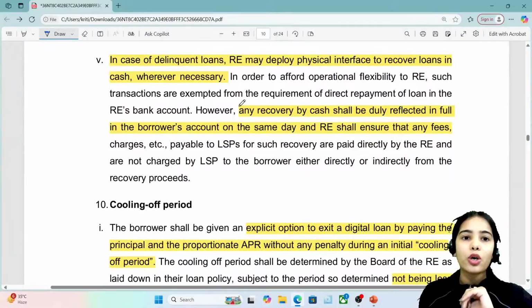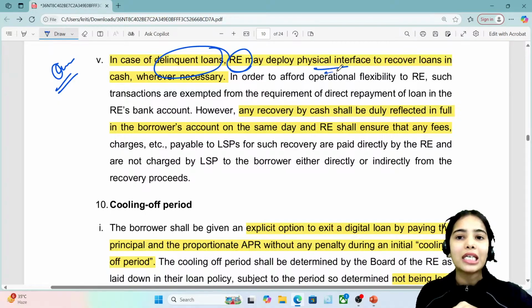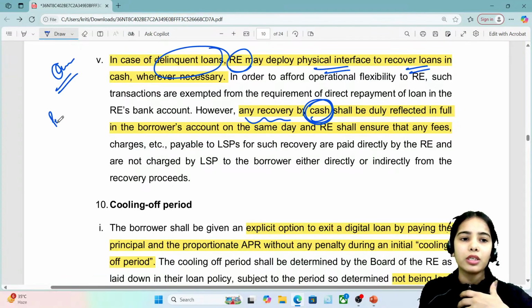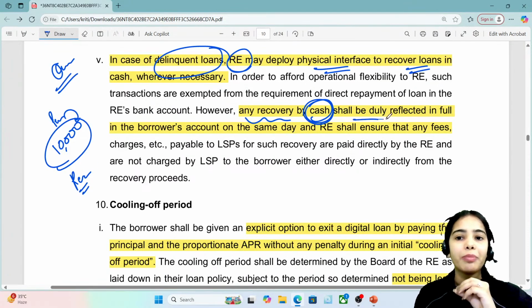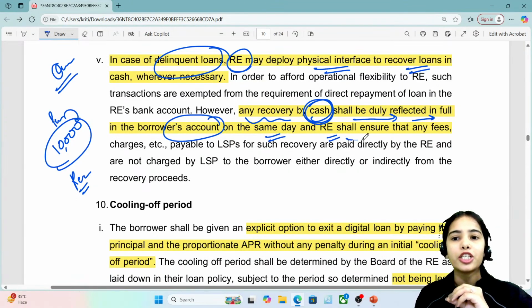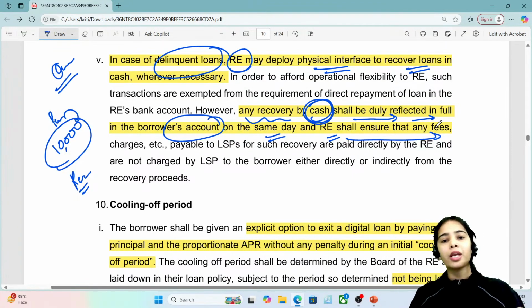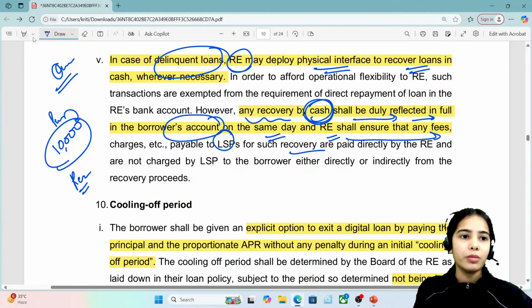In case of delinquent loans, that means in case of overdue loans, the regulated entity may deploy a physical interface to recover loans. That is, a recovery agent can be hired or sent. But say the person has 10,000 rupees and gives it to the recovery agent. Any recovery by cash shall be duly reflected in full in the borrower's account on the same day, and the regulated entity shall ensure that any fees or charges payable to the LSPs for such recovery are paid directly by the regulated entity. So this is the basic idea.